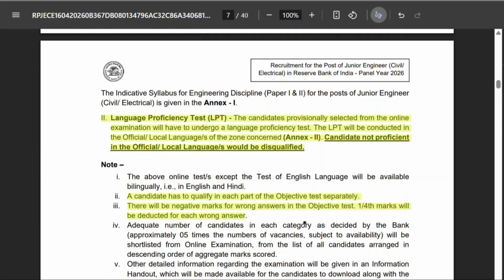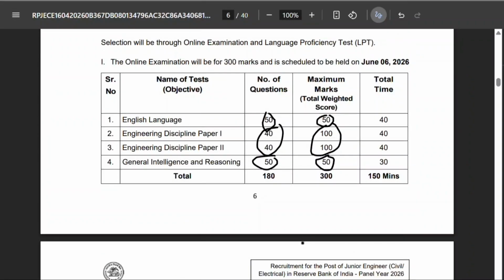One more important thing is the candidates have to qualify in each part of the objective test separately. You will be given separate timing for each section. You will also need to get minimum qualifying marks in each section. They did not mention exact qualifying marks for each part, but most of the time it varies between 35% to 40%. In the examination, after finishing the English section, that section will close automatically, and then engineering discipline paper 1 will open. After that, paper 2 will open, and the general intelligence and reasoning.